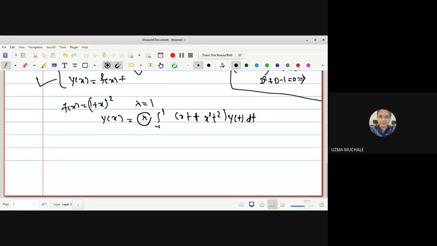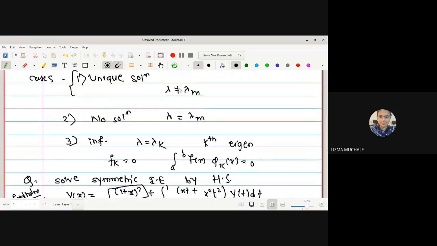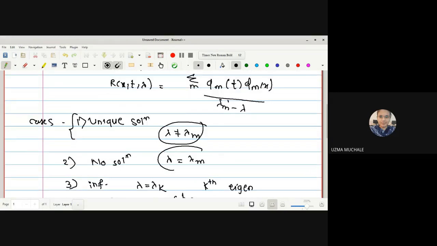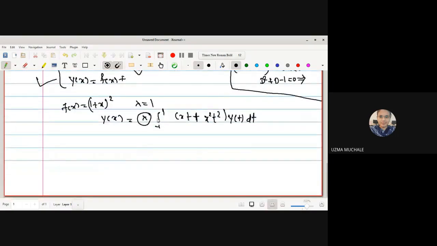Now here, whatever lambda you are able to see, the value of lambda given to us is 1. But in the solution you have seen, the condition we have to verify is whether lambda is equal to lambda m or whether it is not equal, and so on. Here the lambda is given to us, and this lambda m is what we are going to find out. We have to find out the eigenfunctions. That's why we have written this, so that we can find the values of lambda 1, lambda 2 and so on up to lambda m to verify the conditions. So now let us go for solving this equation.